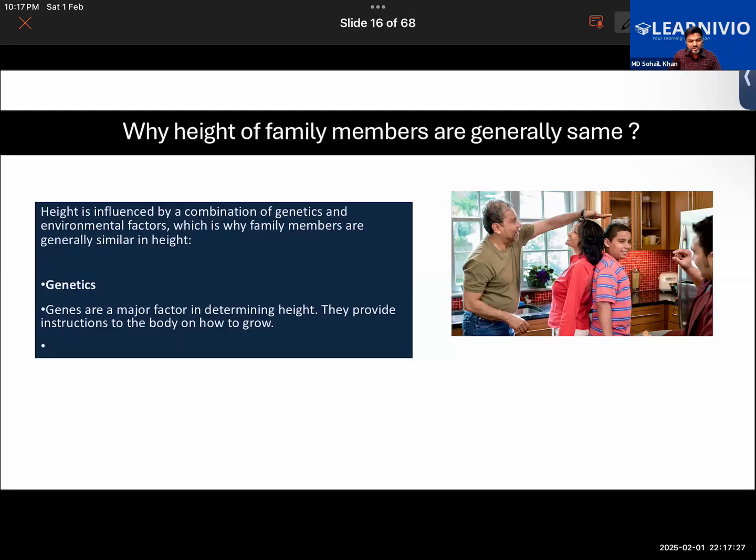If the parents are tall, in most cases, the children are also going to be taller. Studies show that 80% of the height of a person is basically controlled by the DNA that they inherit from the parents. So in family members, generally, the height of the siblings and that of the parents are generally the same, as they are controlled by the genetics that they share.